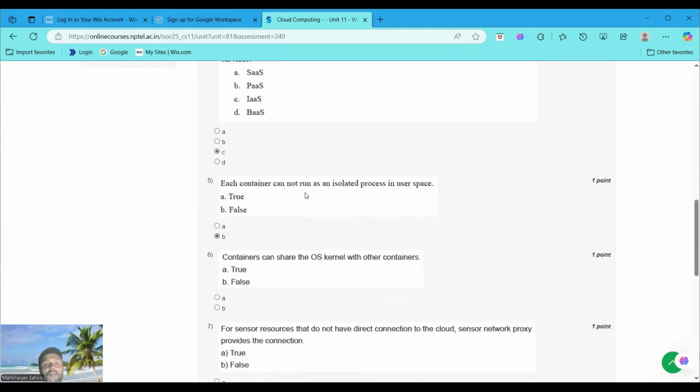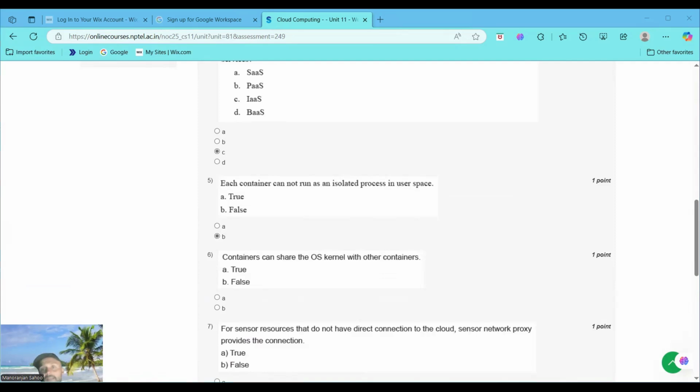Each container cannot run an isolated process in user space. It is chosen as a false statement. Why? We choose it as a false statement because a container runs isolated processes in user space, leveraging the host operating system, that is the OS kernel, for isolation, that is namespaces and cgroups in Docker.